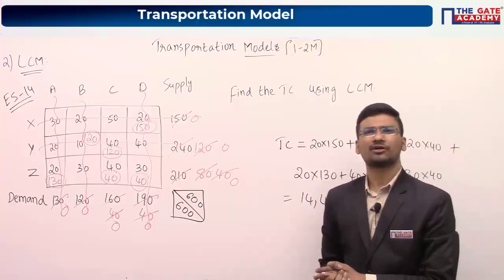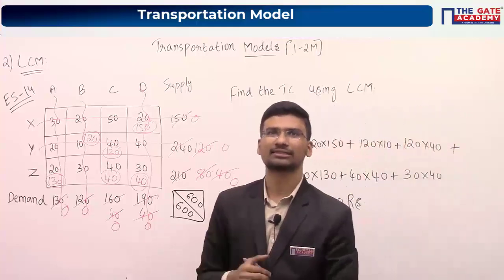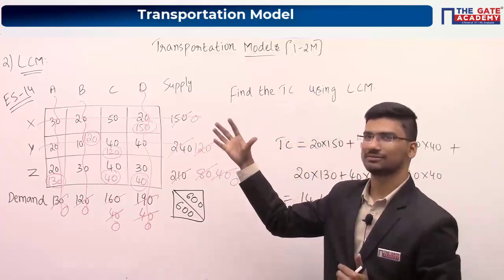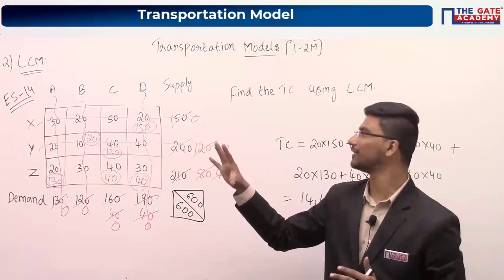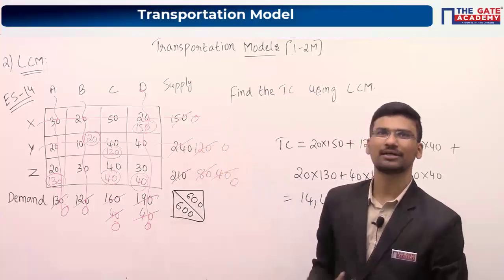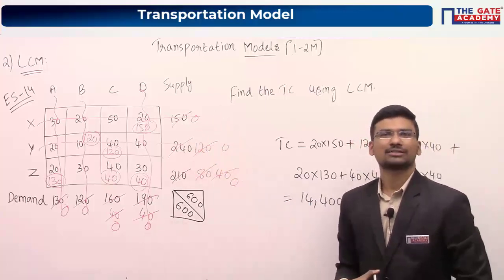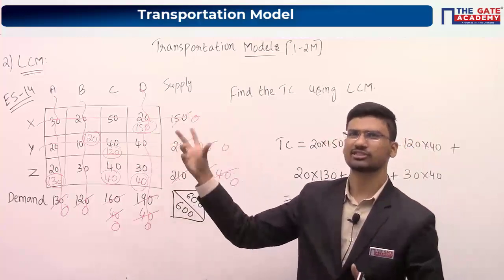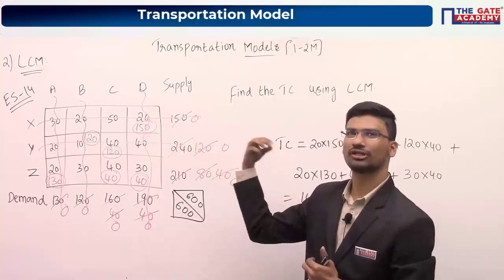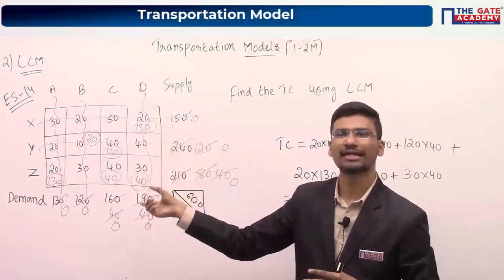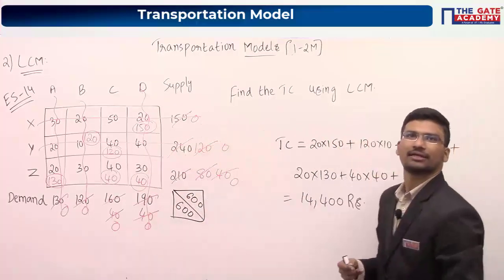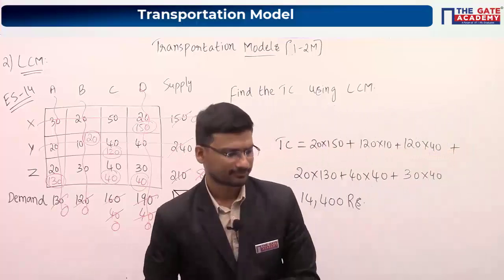So please ask your doubts. If you are having any doubts regarding this, you can ask. Don't worry, I will give some points, because definitely you will be forgetting if you are just listening to this procedure. So I will give some points regarding how to break ties. So how to solve a given question using the least cost method? It is very simple. You just have to go to the least cost cell and allocate the minimum of supply and demand. That's all. Fine, okay. So write down some points.